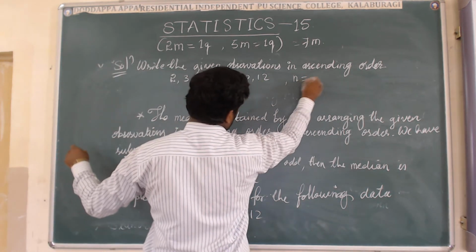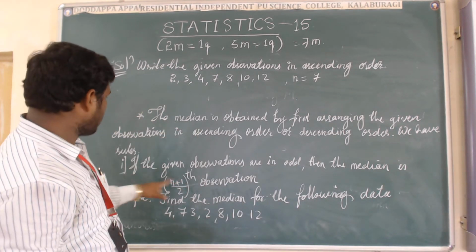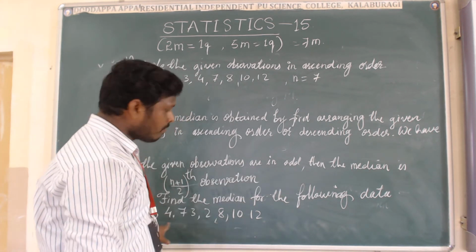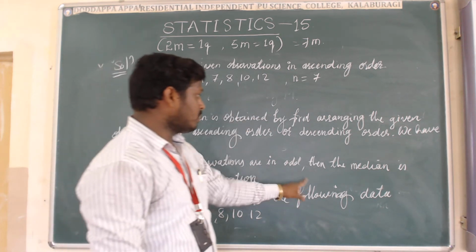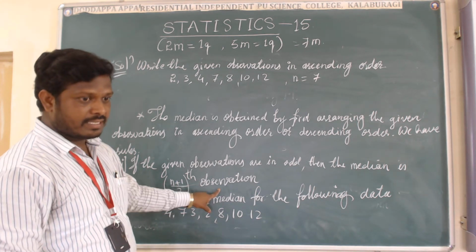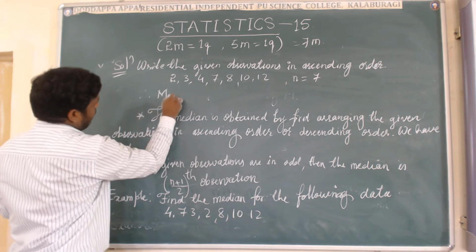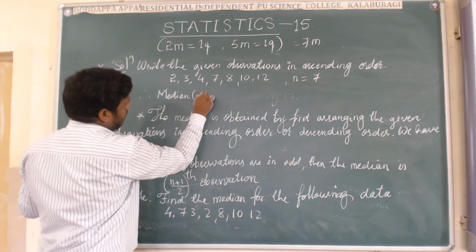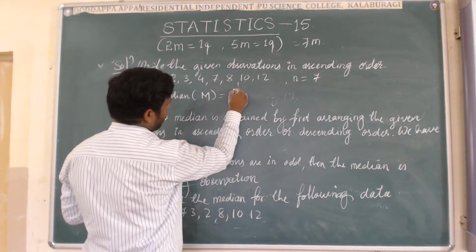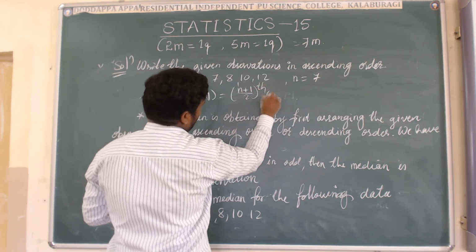Here, how many observations are there? 7 are there. Please recall this point. The median is this one. If the given observations are in odd form, n equal to 7, then the median is the (n plus 1) by 2 th observation. Therefore median, that is capital M, equal to, first of all you have to write the formula, that is (n plus 1) by 2 th observation.